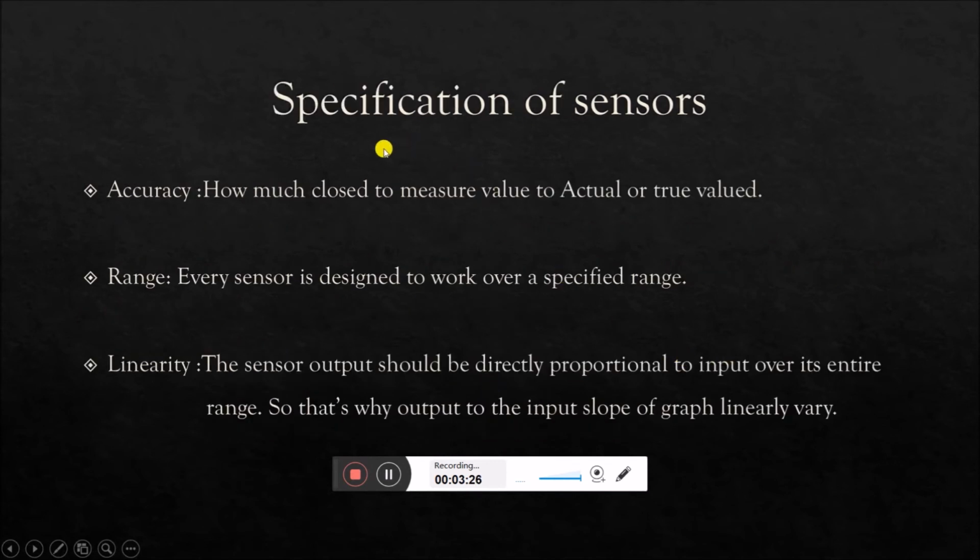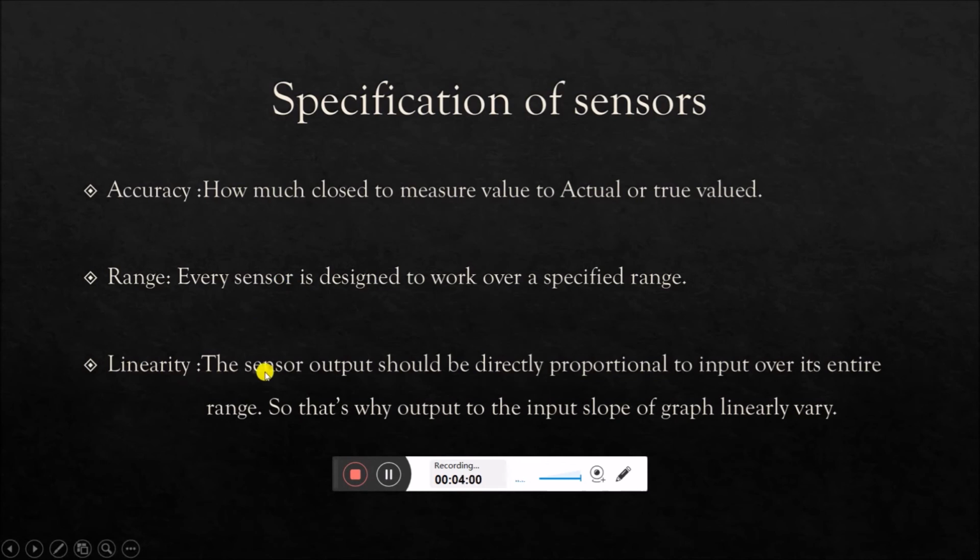Specification parameters. First specification parameter is how close the measured value is to the actual value. This is known as accuracy. Next one is the range. Every sensor is designed to work over a specified range. For example, temperature sensors are designed for the industrial temperature range as well as the domestic temperature range. The industrial temperature range is minus 55 degrees Celsius to plus 125 degrees Celsius. Similarly, the domestic temperature range is 0 to 70 degrees.